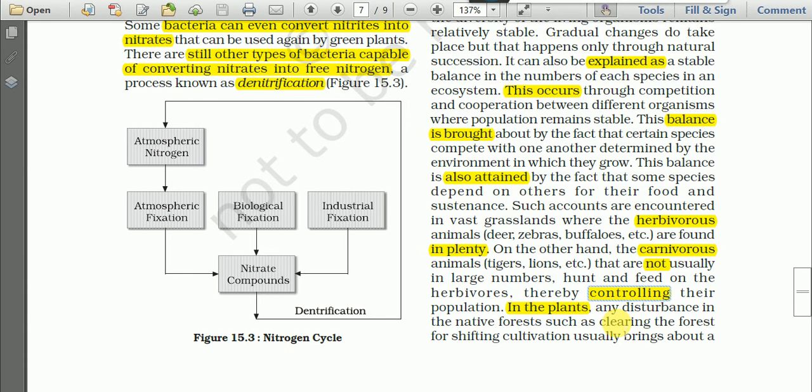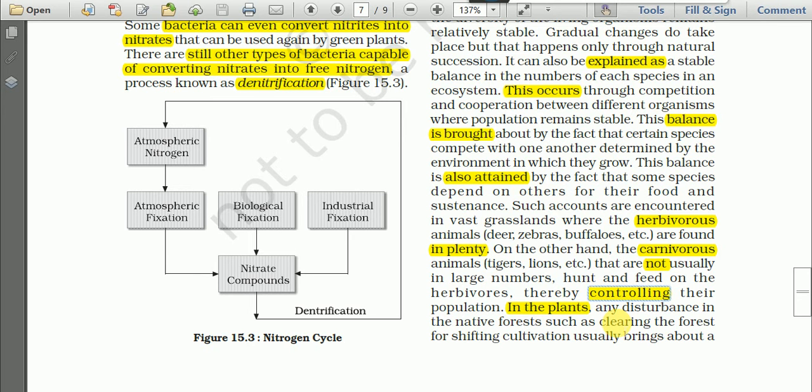If there were no predators, carnivores like tigers and lions, then the number of herbivores would increase day by day. The number of deer, zebra, buffaloes and other wild herbivores would increase day by day, and the whole grassland on the earth may also disappear.